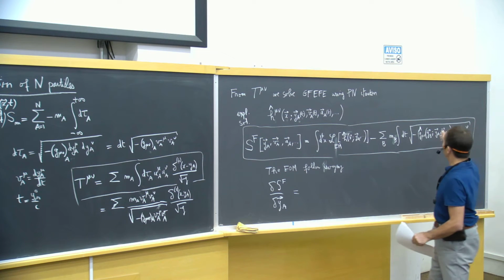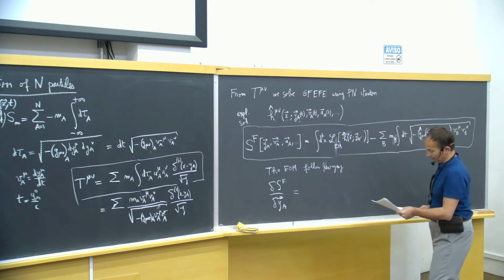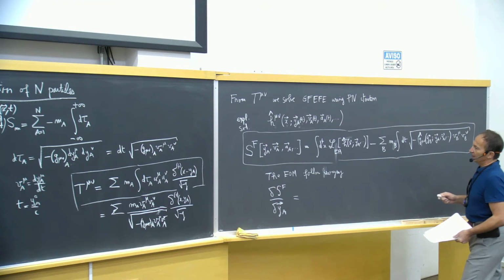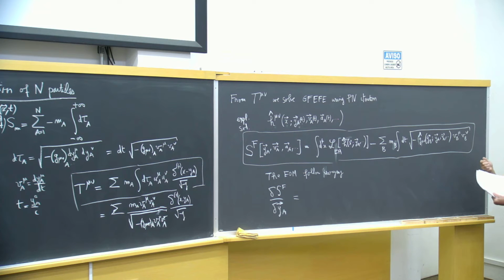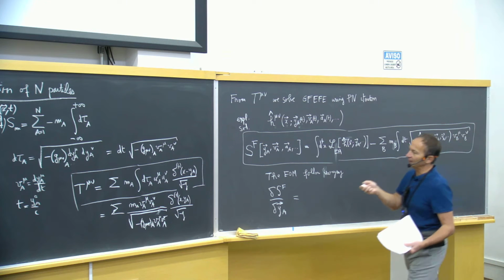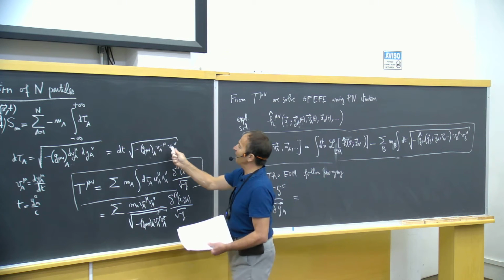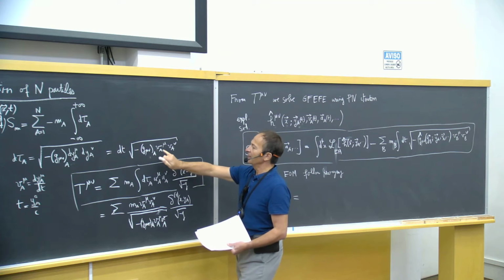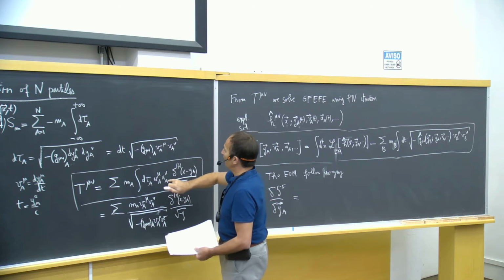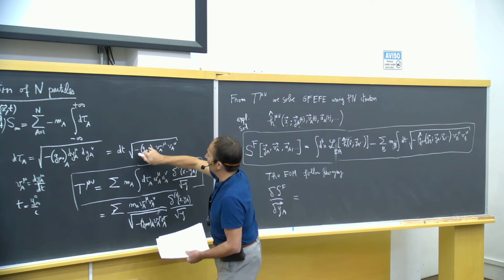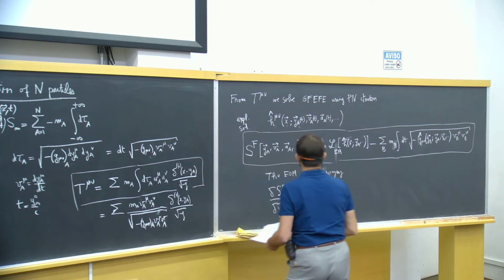First of all, we will have to vary the action with respect to the positions and velocities of the particles which were originally present here and there, and also the A which is here, that is at the position of that.